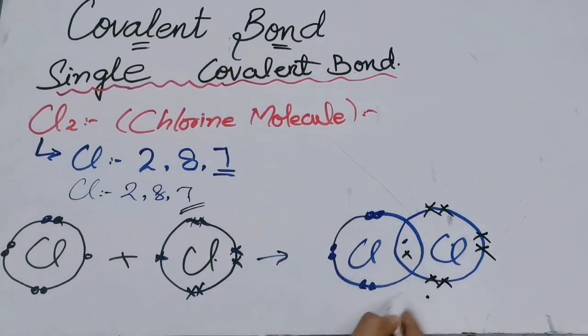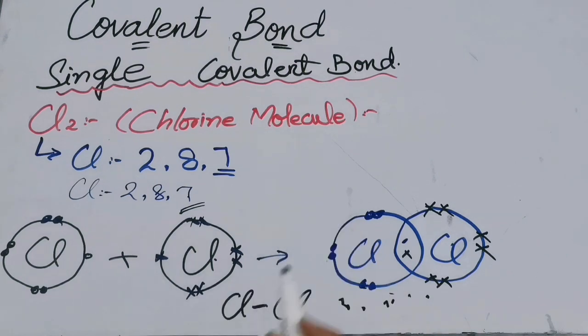So now they both are having 8 electrons, and they both have attained the noble gas electronic configuration. They both are having 8 electrons, so they attained the noble gas electronic configuration and they are stable. Now how we will represent the bond? We will represent it in this way. This dash is representing the covalent bond. Remember that the sharing of one electron by each will result in the formation of one bond. So here single covalent bond is formed between the chlorine atoms, resulting in the formation of chlorine molecule.